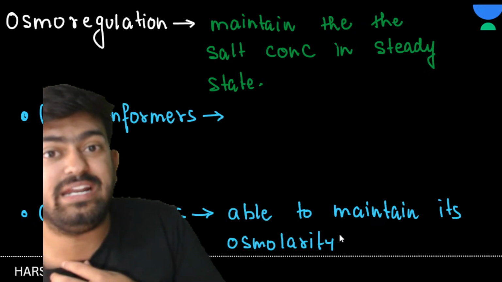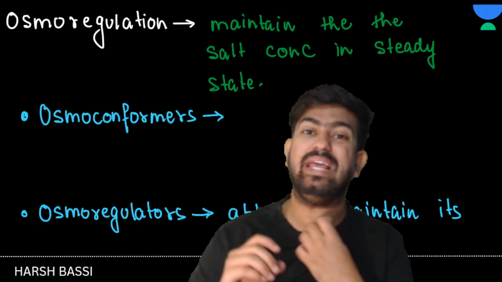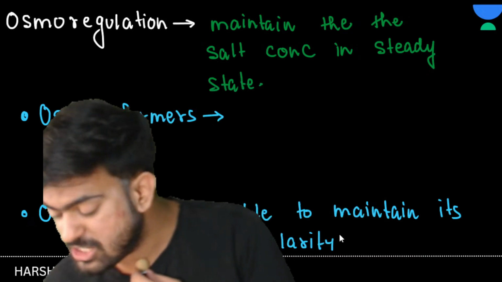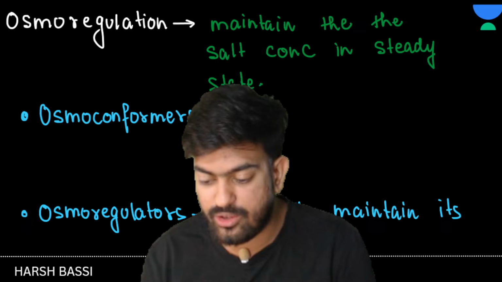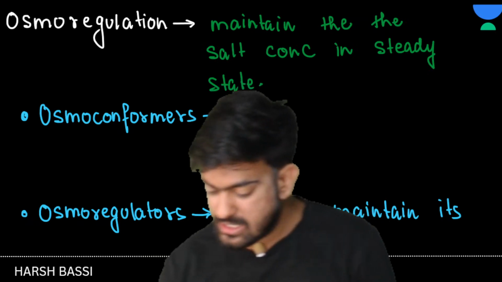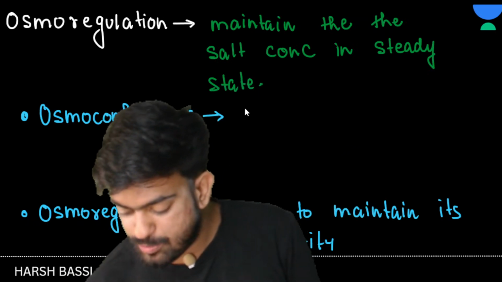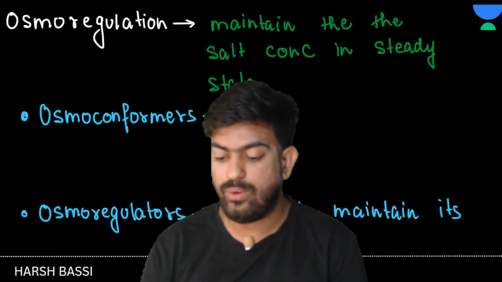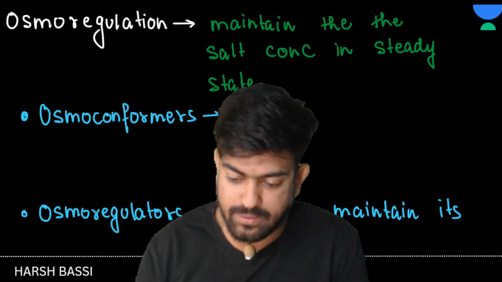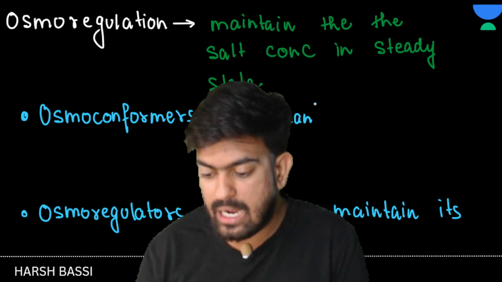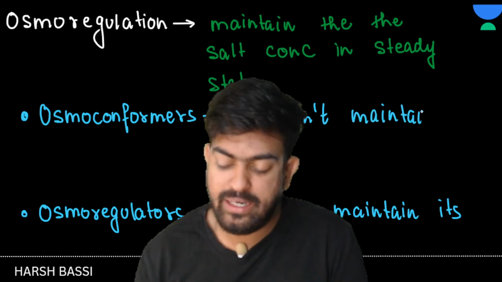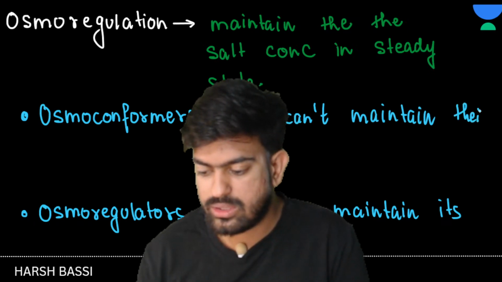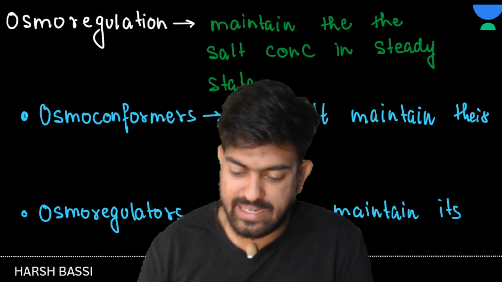The osmolarity inside the body is the same as the osmolarity outside. Such types of animals are known as osmoconformers. So their osmolarity depends on the surroundings, or they can't maintain their osmolarity.